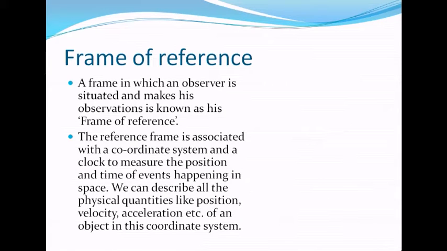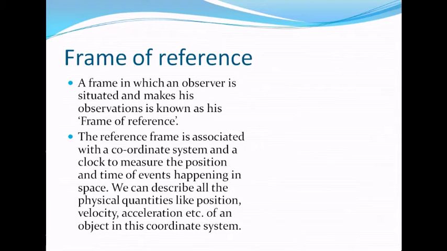Now we are going to see the frame of reference, what exactly it is. Generally, it is the frame in which the observer is situated, which we generally consider as stationary or at rest, or it may be moving with uniform velocity also, and makes his observation. That set of coordinates is referred to as a frame of reference.